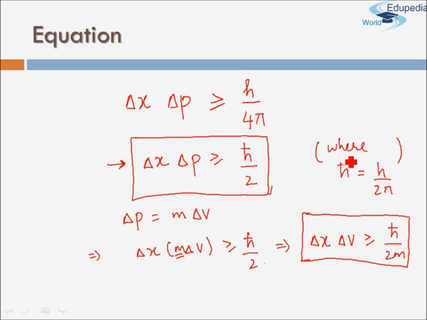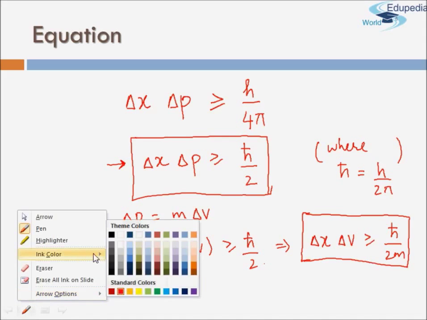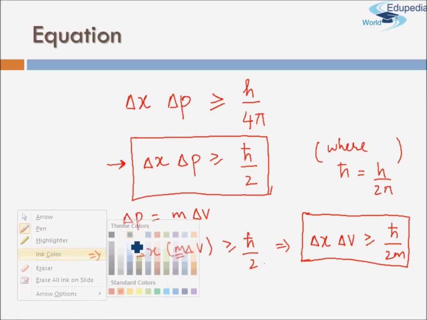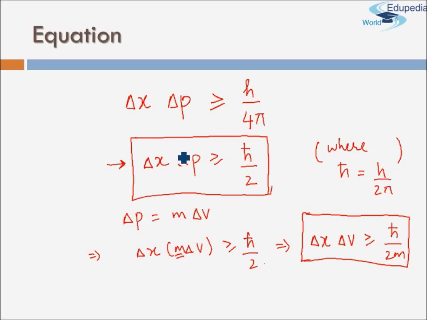You can remember any one equation, preferably the momentum into position one, and from there you can derive the position into velocity equation. From here you can further judge why it is impossible for me to simultaneously measure accurately both position and momentum.